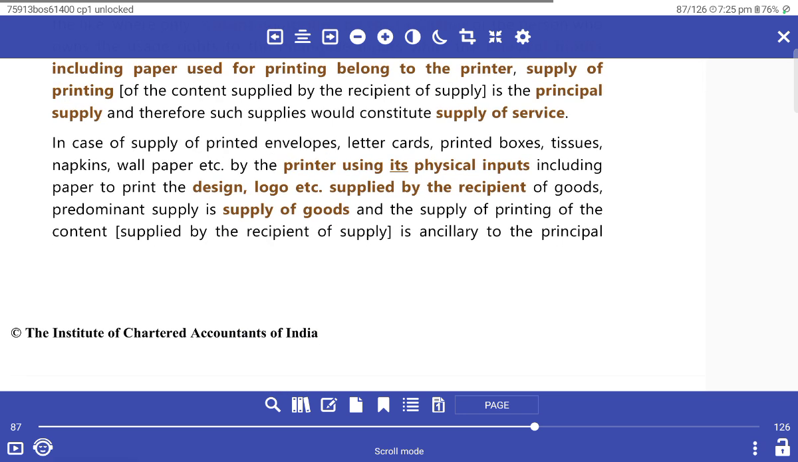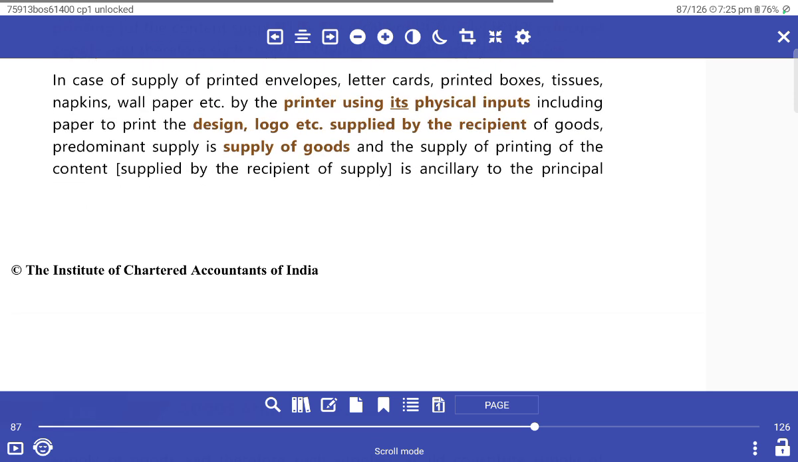In the case of supply of printed envelopes, letter cards, and printed boxes, tissues, napkins, wallpapers, etc., printed using physical inputs such as paper, where the logo and design are supplied by the recipient of goods, the predominant element is the supply of goods. The supply of printing of content supplied by the recipient is ancillary to the principal supply.